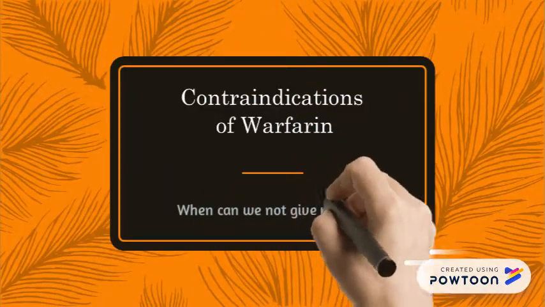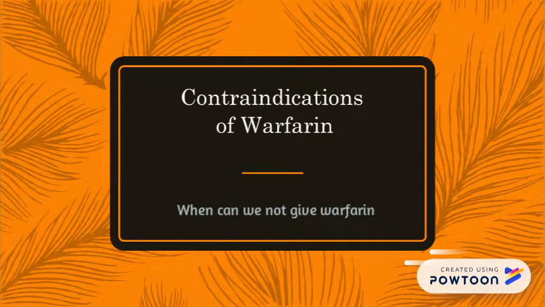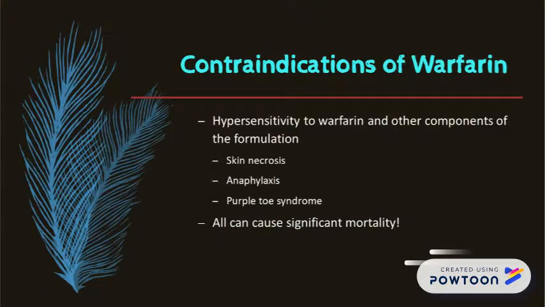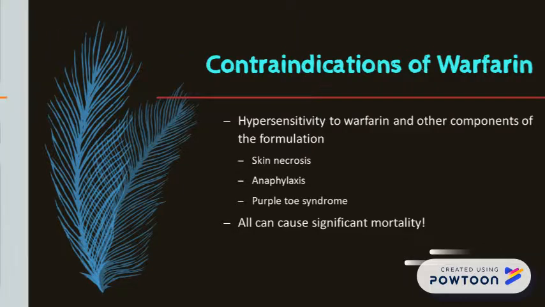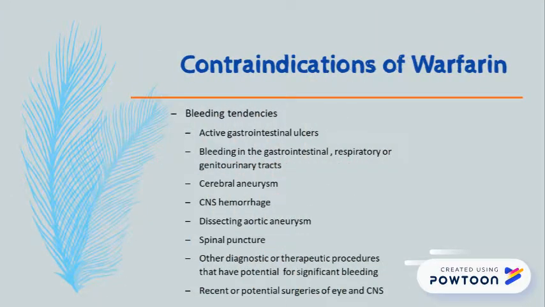So, contraindications for warfarin. When can we not give warfarin? Warfarin is contraindicated for patients who are hypersensitive to it, which includes patients who have experienced skin necrosis, anaphylaxis, as well as purple toe syndrome, all of which can cause significant mortality. Warfarin is also contraindicated for patients who have bleeding tendencies such as active GI ulcers, bleeding in the GI, respiratory, or genitourinary tract, cerebral aneurysm, CNS hemorrhage, dissecting aortic aneurysm, spinal puncture, and other diagnostic or therapeutic procedures that can cause significant bleeding, as well as recent or potential surgeries of the eye and CNS.